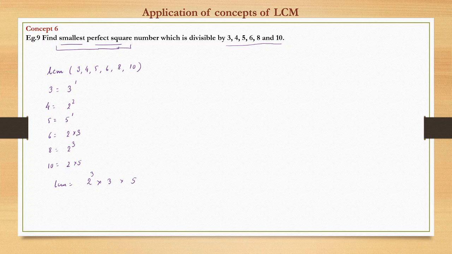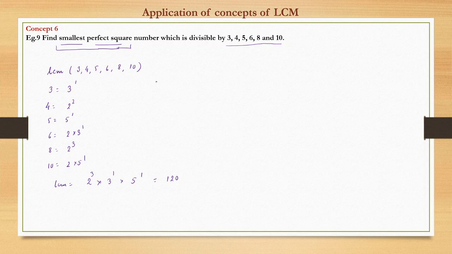Now 3 is only in one place, where 1 is the highest index of 3. And 5 also is only in one number, 1 is the highest index. So what do we get as the LCM? 8 into 3 is 24, into 5 is 120. So 120 is the LCM. So now this is the answer if the question had been to find the smallest number which is divisible by these numbers,